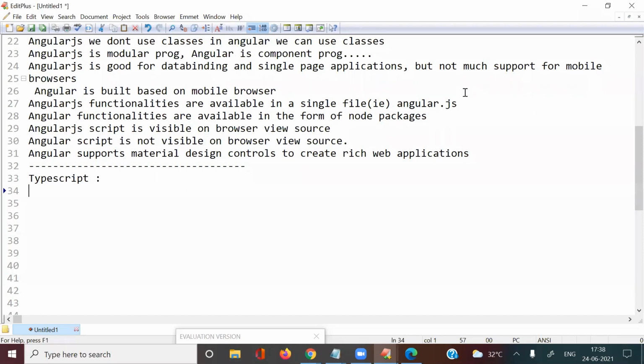Clear? So first we'll start with TypeScript. Before that, some examples of websites using Angular, and why.